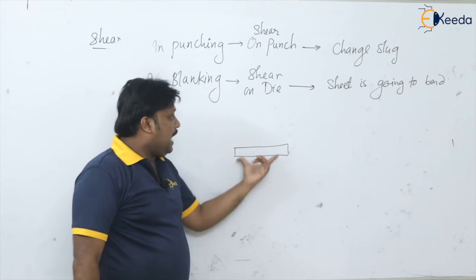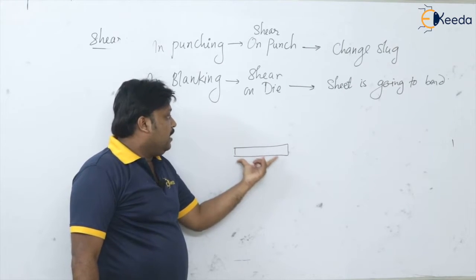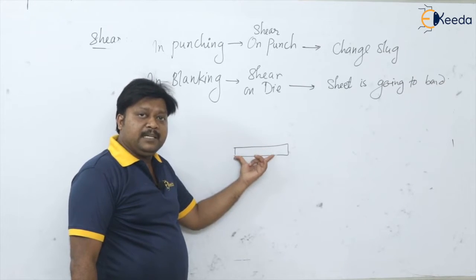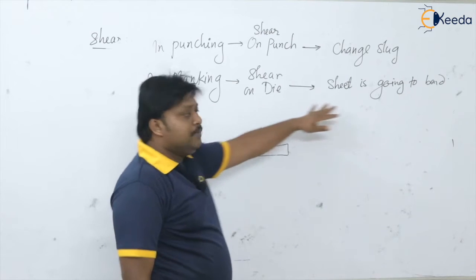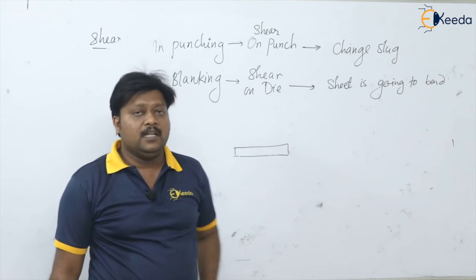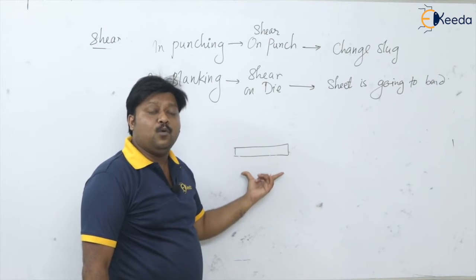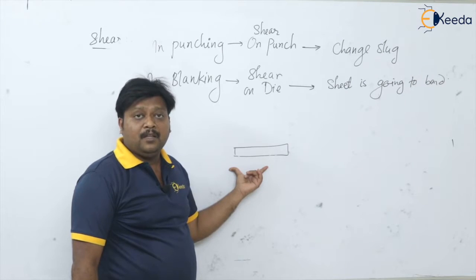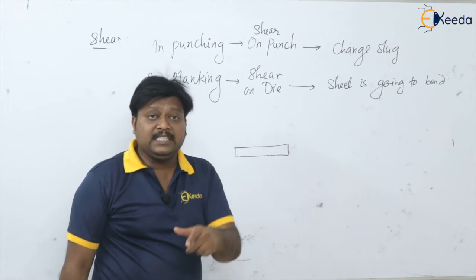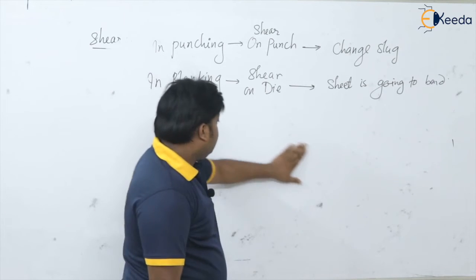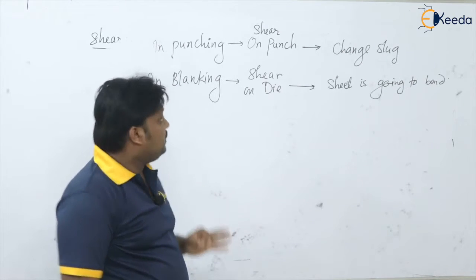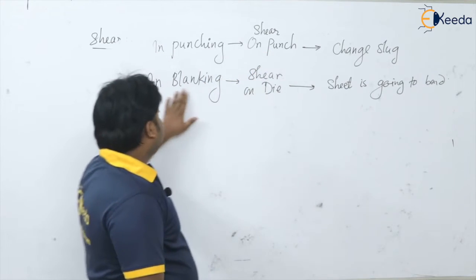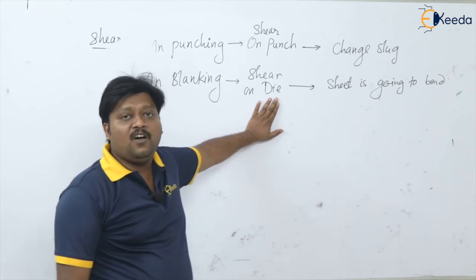In blanking operation, my entire focus is to have the disc or blank in the correct size without any distortion, without any bending. I want that. So it is immaterial for me what is happening with the sheet. I am interested only in getting the okay slug, okay disc, okay blank from the die. So now I hope it is clear. Now we are all firm, standing on one statement that in punching operation we will provide the shear on punch, and in blanking operation we will provide the shear on die.